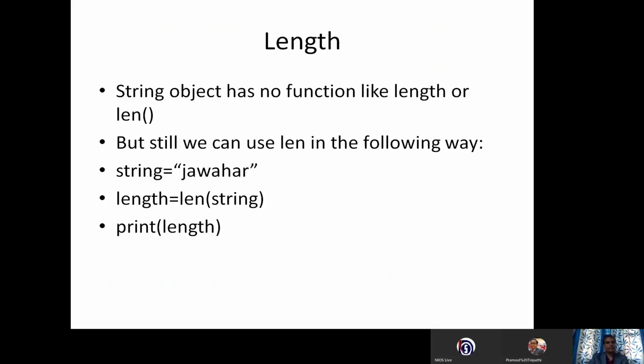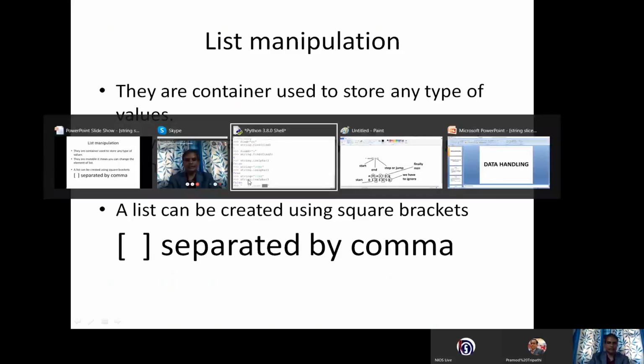Then I have declared one more variable, length, then I have given the len function with the variable name string. The moment I print it, I will get the length. What is the length? 1, 2, 3, 4, 5, 6, 7, a length of 7 characters. Have an example.